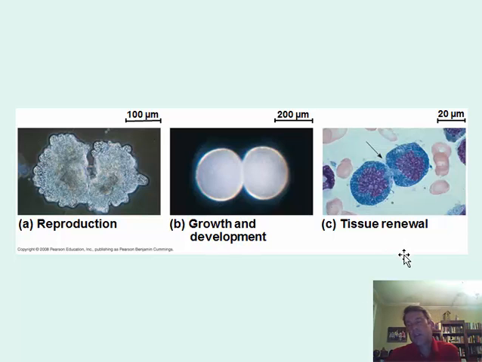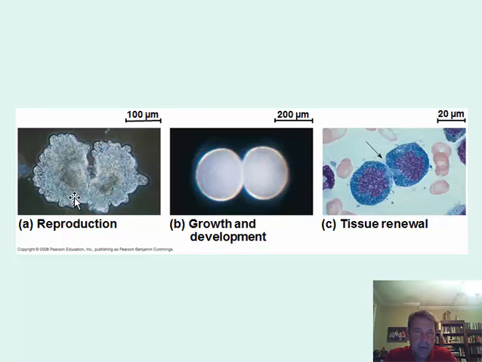Another reason for cell division is for tissue renewal. So if you have injury to parts of your body and you have to replace those tissues, cell division can function in that. Also, in some single-celled organisms, when they divide from one cell into two cells, they are producing a new individual, an offspring. They're producing a clone of itself when it divides from one cell to two cells. So that's a form of reproduction, asexual reproduction.